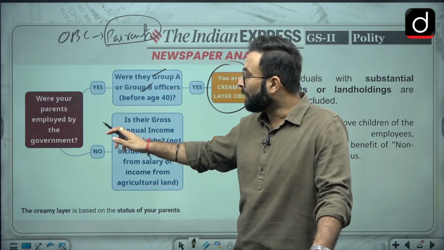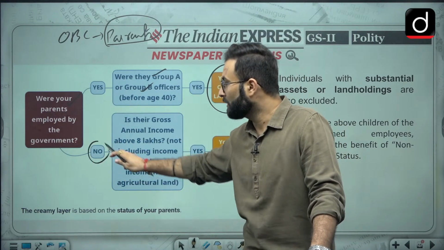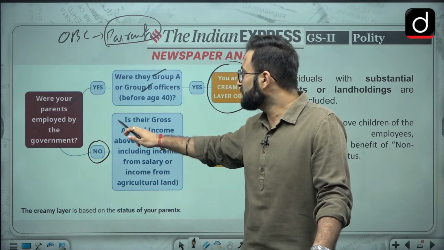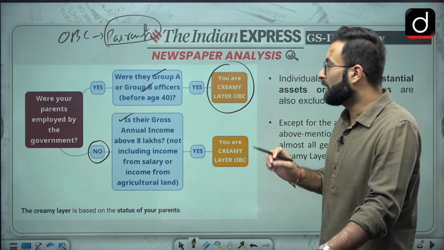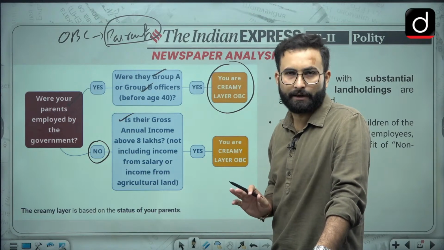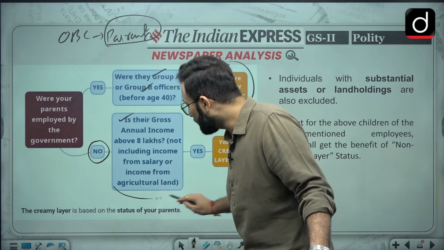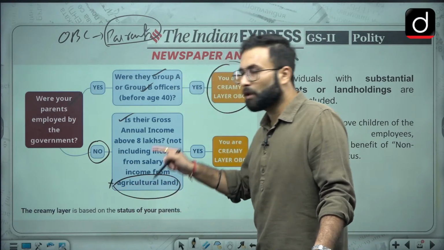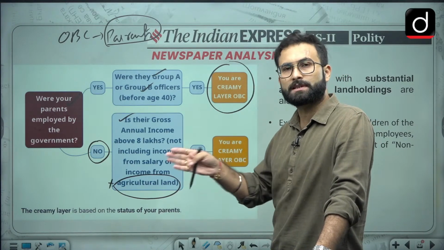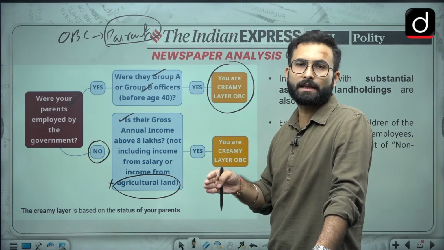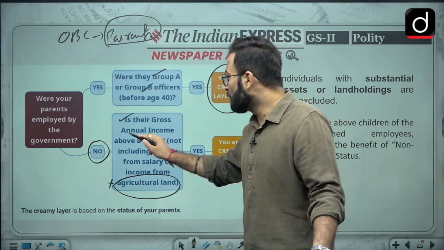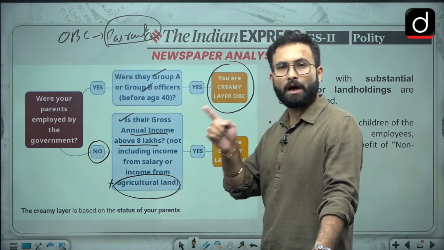Coming to the next one: if your parents are not in a government job, then is the gross annual income above 8 lakh, not including the income from salary or the income from agricultural land? The income from agricultural land has been excluded here. So after excluding the agricultural land income, if your income is more than 8 lakhs, and we are talking about the family income here, then you are creamy layer.